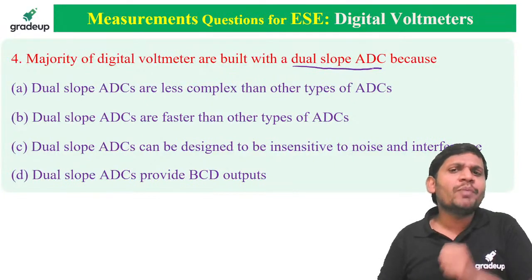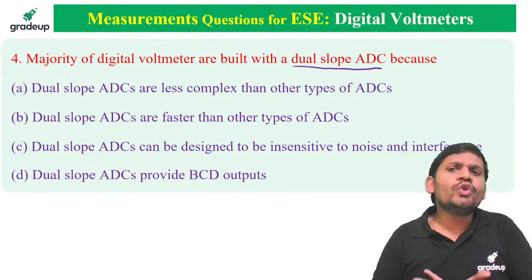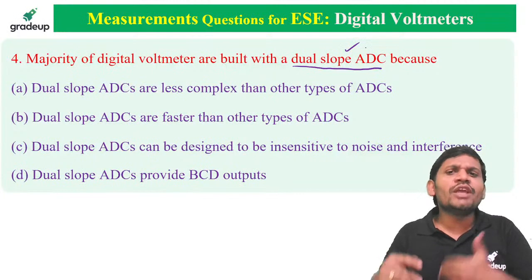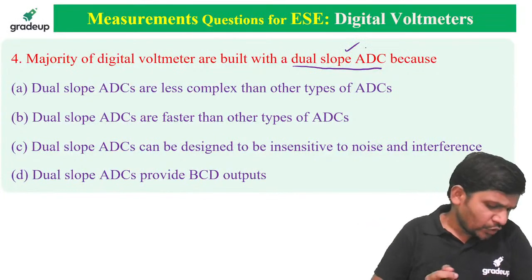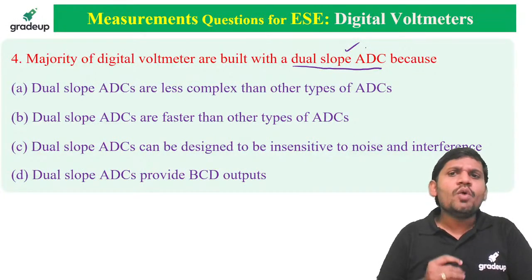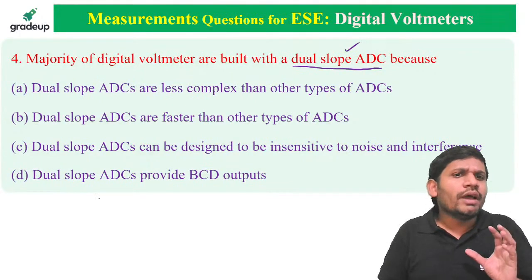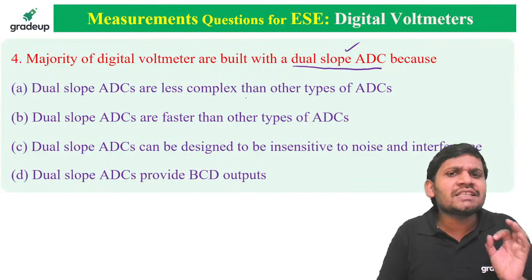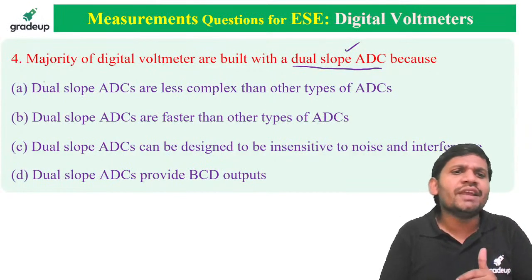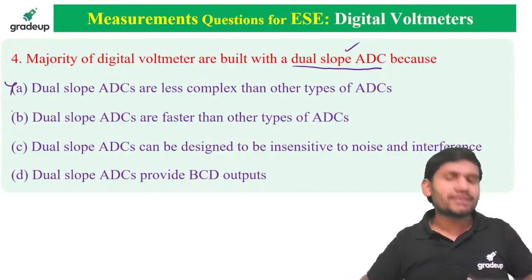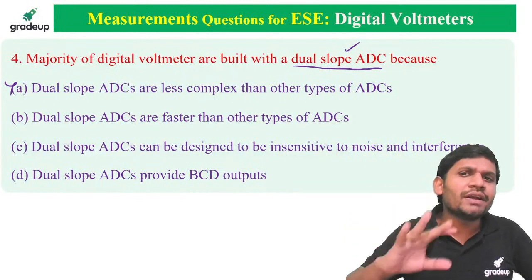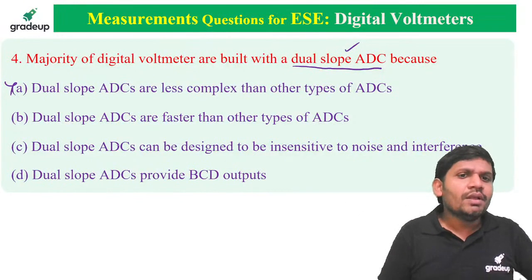But the most preferable ADC is the dual slope integrating type ADC. Why are we using this ADC? The statement that dual slope ADCs are less complex than other types is wrong. As compared to other types of ADCs, it is more complex.